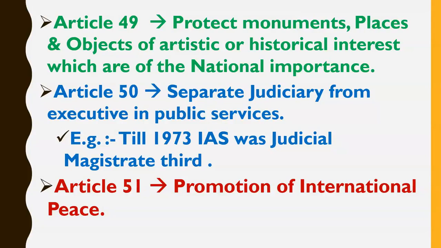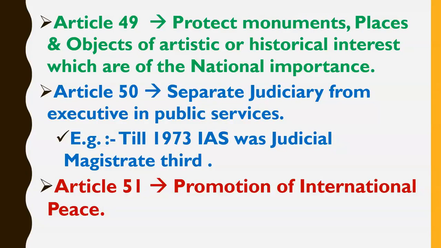So I will give you one example so that you can understand it more easily. So friends, what was the practice before 1973? That IAS officer was a judicial magistrate third class. Okay, so IAS officer was a judicial magistrate third class before 1973. Means IAS officers also had judicial powers. And we know that according to the principle of separation of power, judicial, executive and legislative powers should not be concentrated in one hand. Executive, judiciary and legislature should be totally separate bodies.